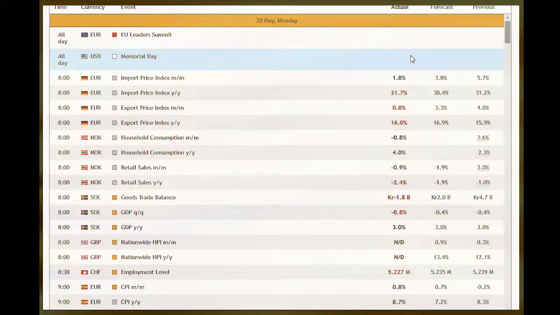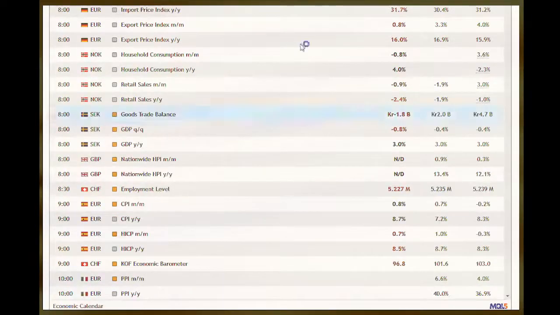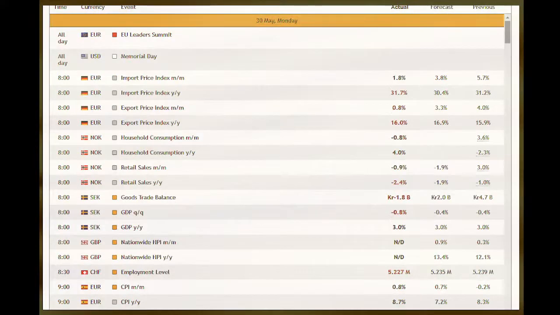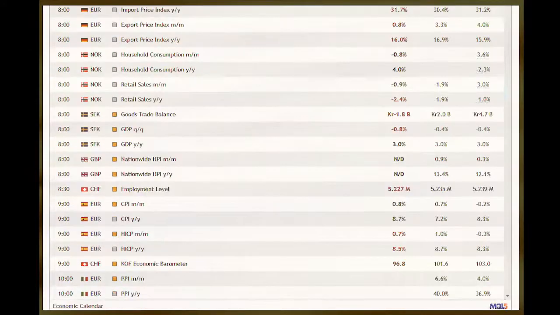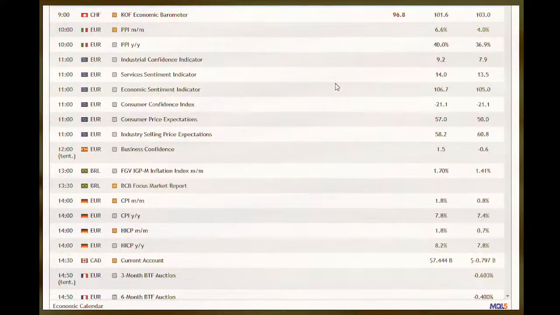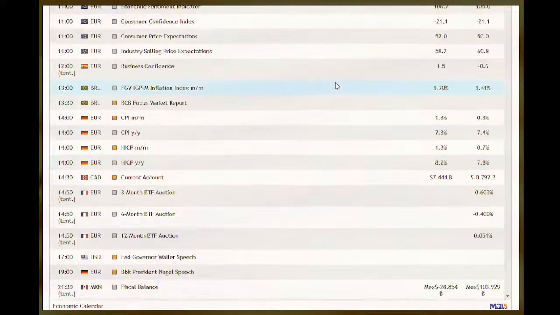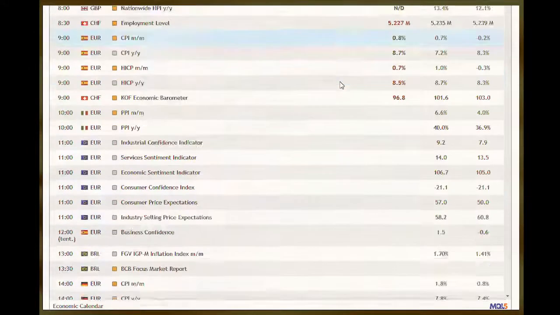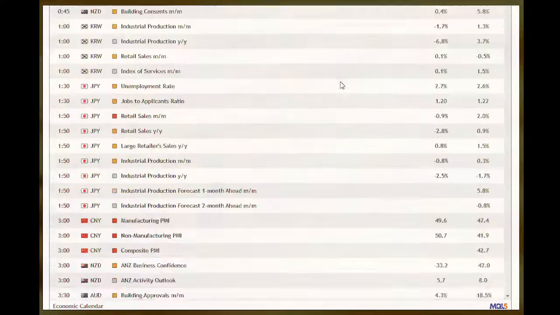This is the calendar that you can get directly from our website, tdmarkets.com. You go under the tools tab and you will find the economic calendar. So this is Monday the 30th. Today we don't have any significant news, so it should be a clean trading day.